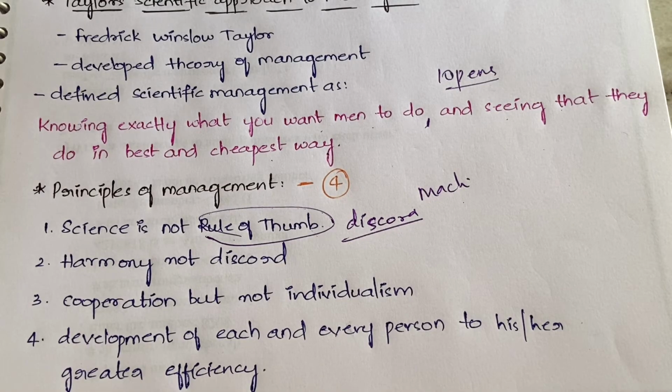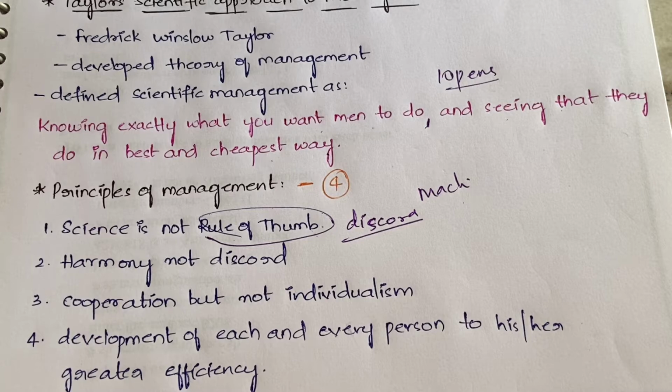Okay, so that is the first one. So what all you have to write, you have to keep the heading as science is not rule of thumb, and then you have to write we should not use the concept. If you want to write the definition of rule of thumb, you can write: definition of rule of thumb is nothing but previous methods we will just bring them and use now. So we should not use rule of thumb, we should leave it, and instead of that we have to go with scientific approach, which means so all that you can write.